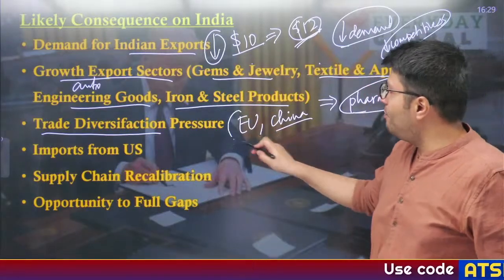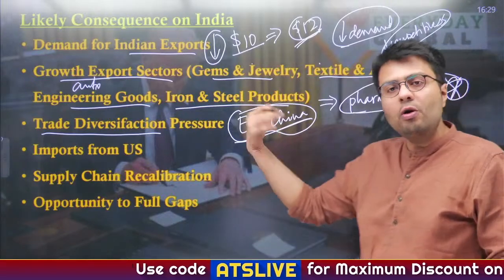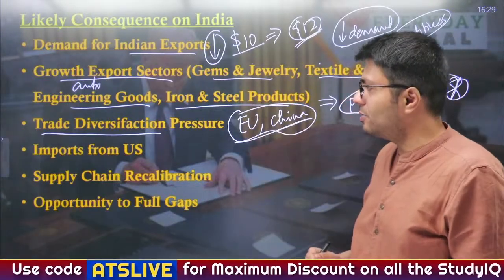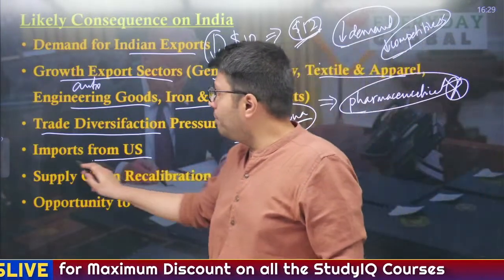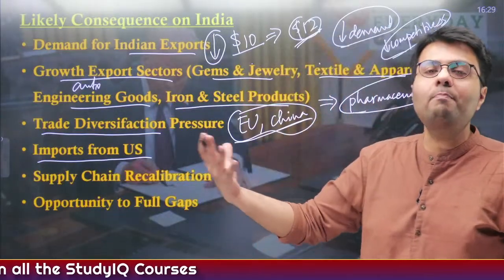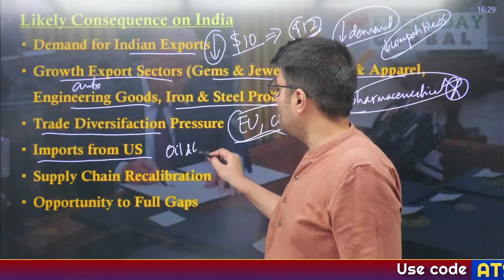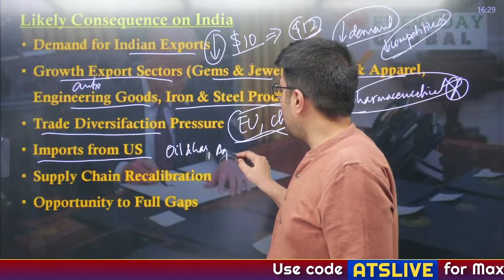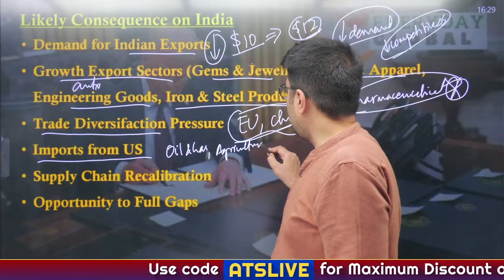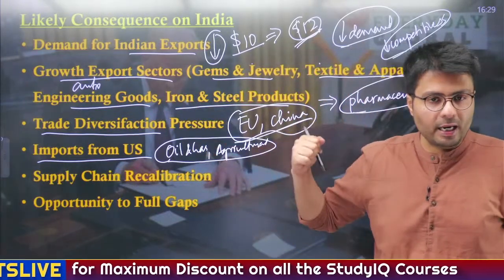So India will be forced to diversify its products and deal with these two geographies to compensate for its loss of trade with the US. Also, to compensate the US, or to reduce its trade deficit with the US, India is likely to import more items from the US, like oil and gas products and also agricultural products. So this will lead to an increase in India's imports from the US market.